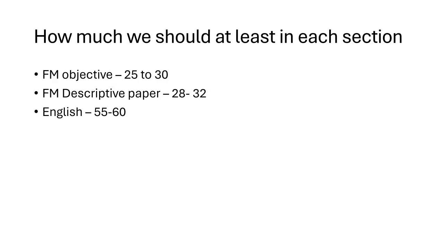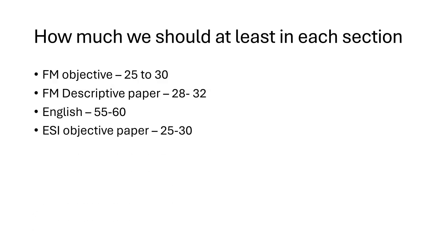Their English scores were 43, 47, 48, 49, 51. But in English, you need at least 55 to 60. Otherwise, it would be difficult. English can be a scoring section. If we are ranging between 55 to 60, then you have done good in English.